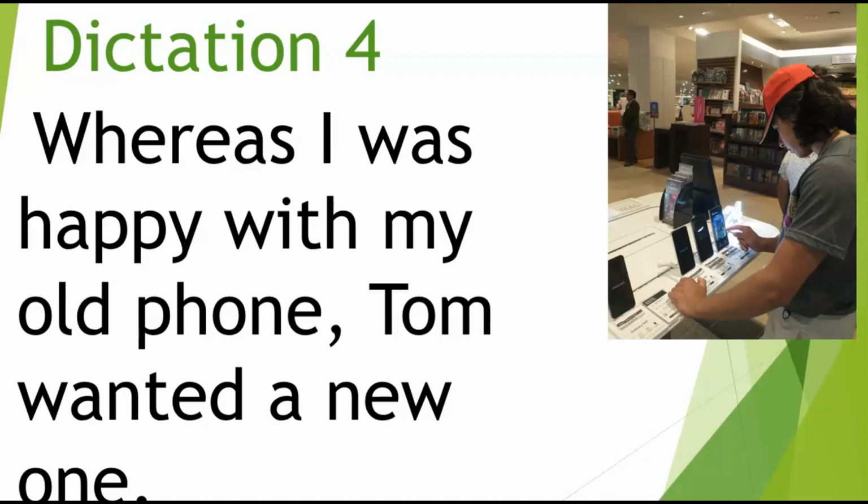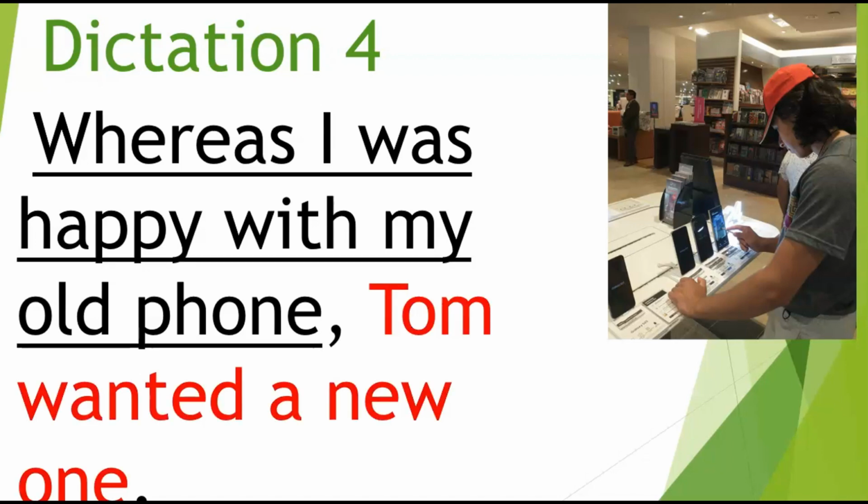So again, this is a complex sentence. It's going to have an independent clause and a dependent clause. And those are right here. Now, in this sentence, we are beginning the sentence with the dependent clause. So we have the conjunction at the beginning of the sentence. Whereas I was happy with my old phone, Tom wanted a new one.